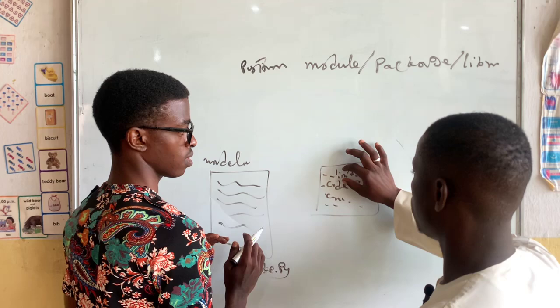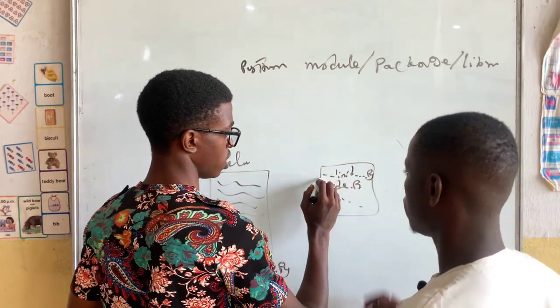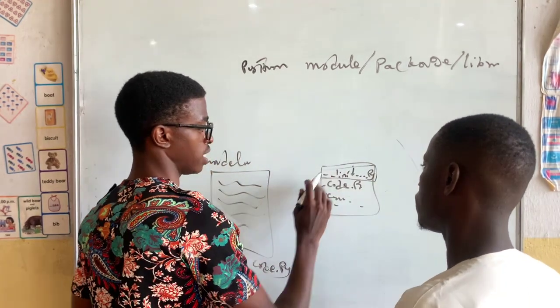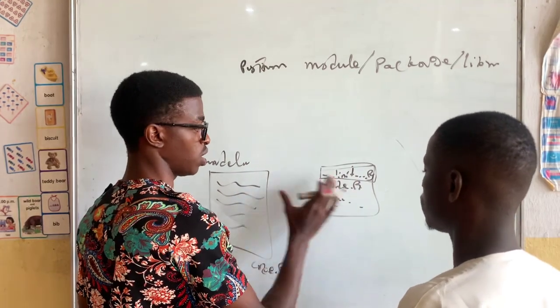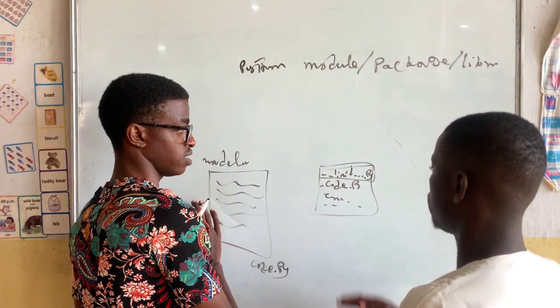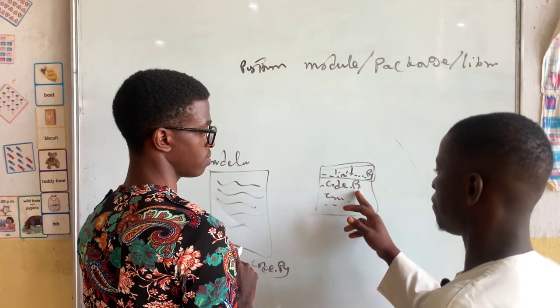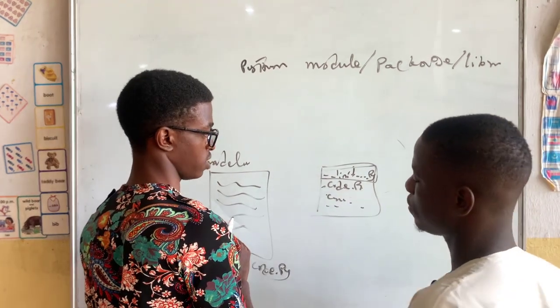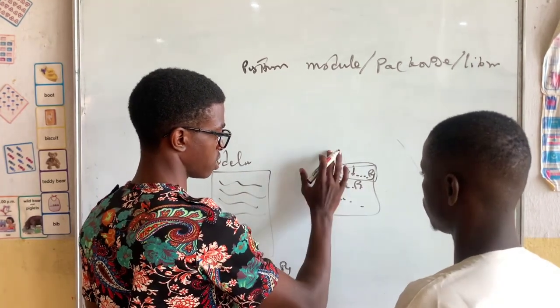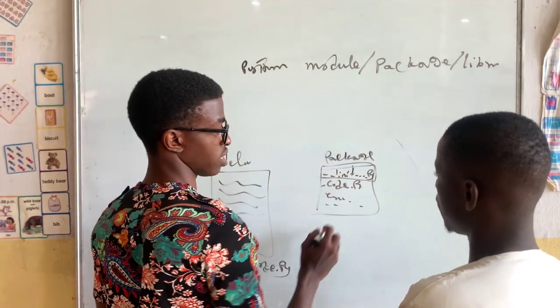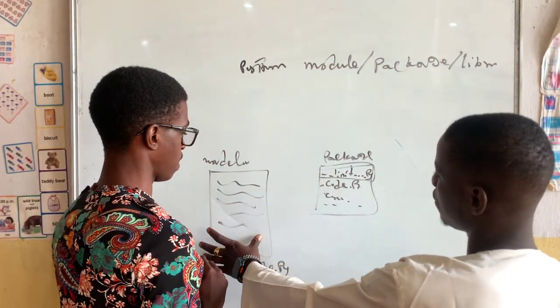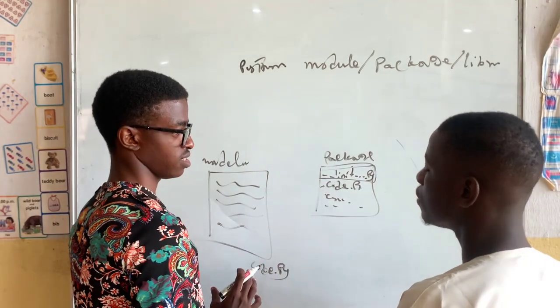All these are modules, but this __init__.py is a file that tells Python this is a package, not a module. So for example, code.py is a module, but the directory that contains it is a package. You understand the difference?